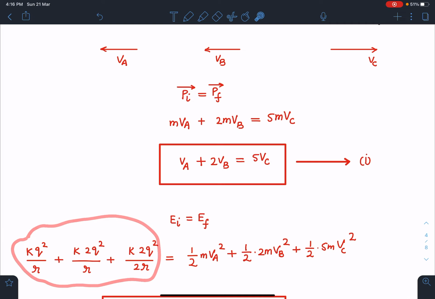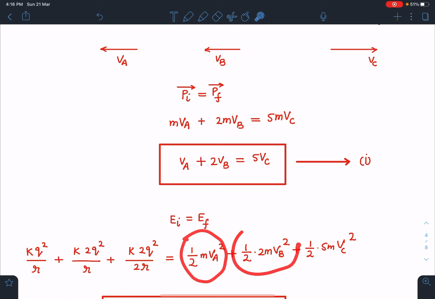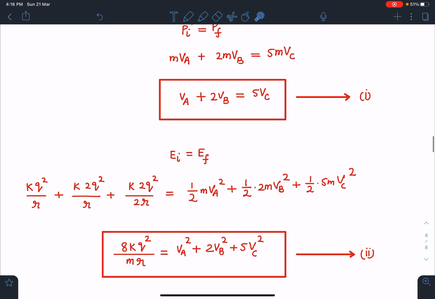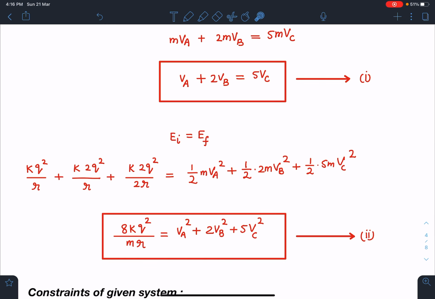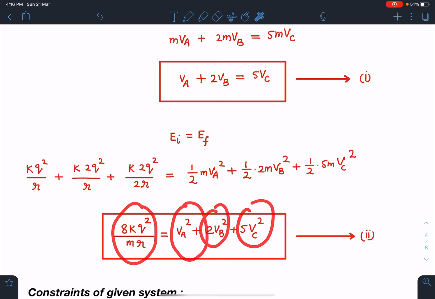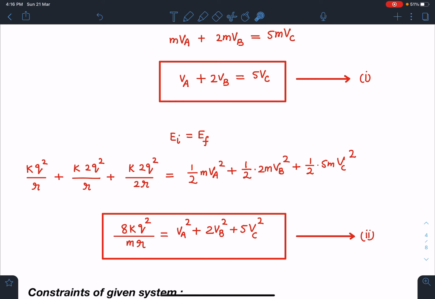There was no kinetic energy initially, so finally we are going to have half mVA square plus half 2m VB square plus half 5m VC square. When I simplify, I am going to get 8q square by mr, and VA square plus 2VB square is equal to 5VC square. This is going to be my equation number 1.